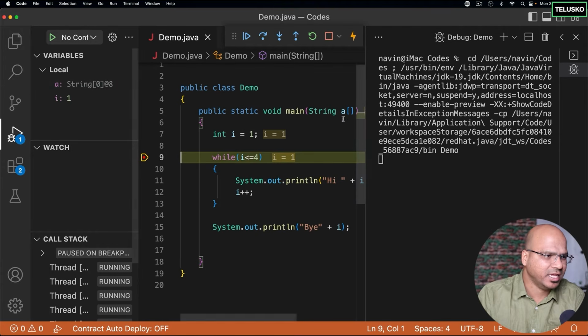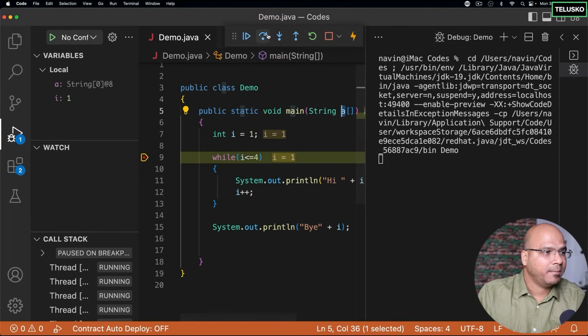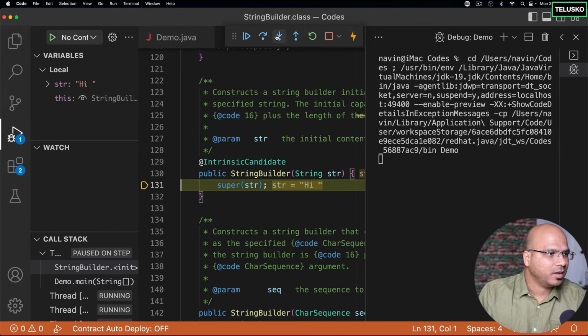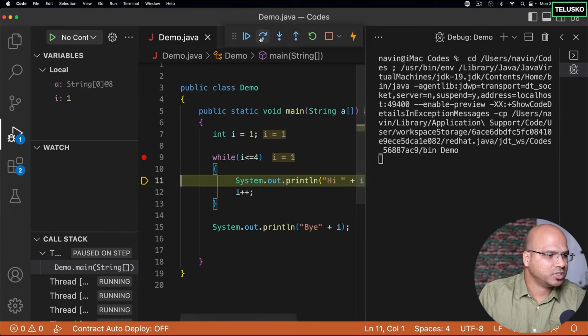You know why we got A? It's because of this A variable here. But at this point, we want to ignore that. We want to focus only on the I variable, and the value of I at this point is 1. You can see that I is 1. But now, if I say step into, you can see we got System.out.println. It will print hi and the value of I, which is 1. Okay, I want to go step into.